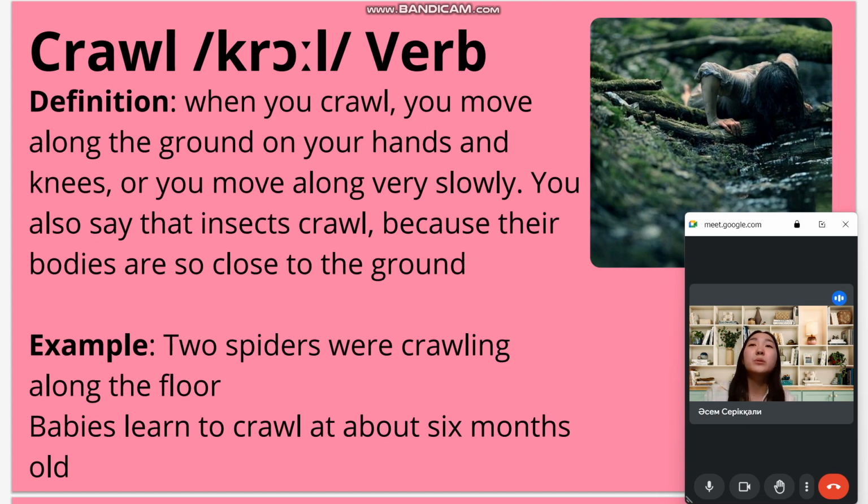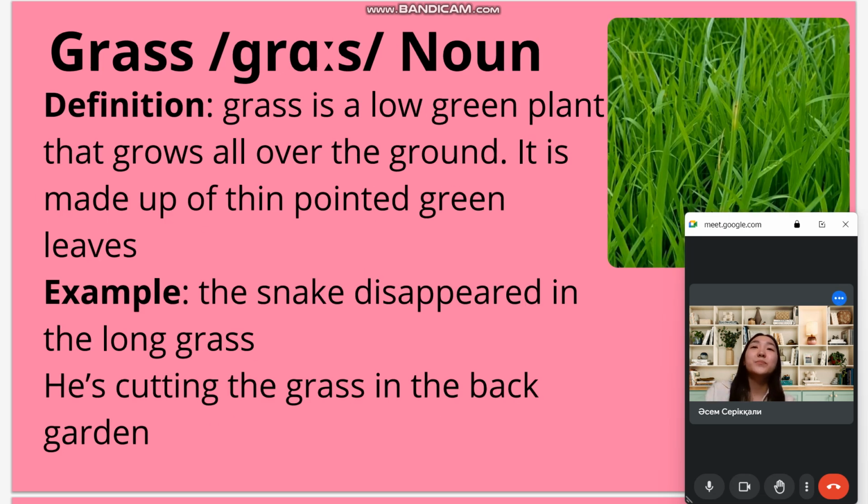Next word is crawl. It's a verb. When you crawl, you move along the ground on your hands and knees, or you move along very slowly. You also say that insects crawl because their bodies are so close to the ground. For example, 2 spiders were crawling along the floor. Babies learn to crawl at about 6 months old.